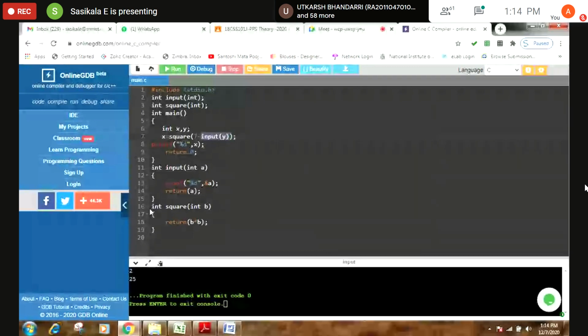That value will be passed to the square function. What did I do in the square function? Return b star b. What is the value of b? You get it from your main function. It is 5. So 5 star 5, that is 25, will be returned, and that value will be stored in the variable x. Are you clear? Yes, ma'am. So this is the way your program gets executed.